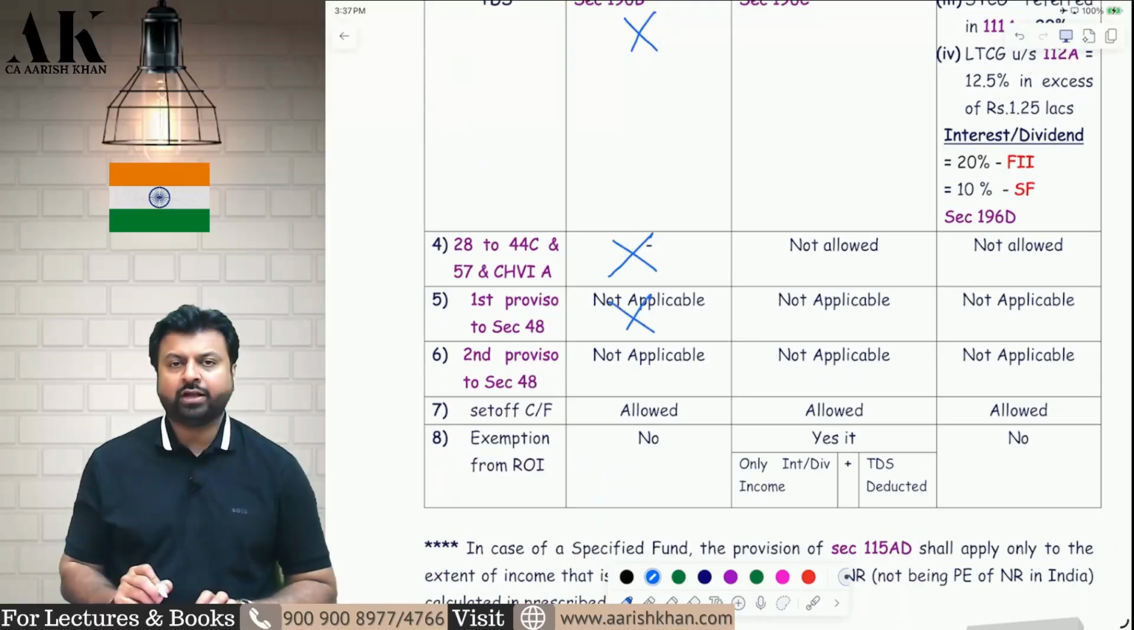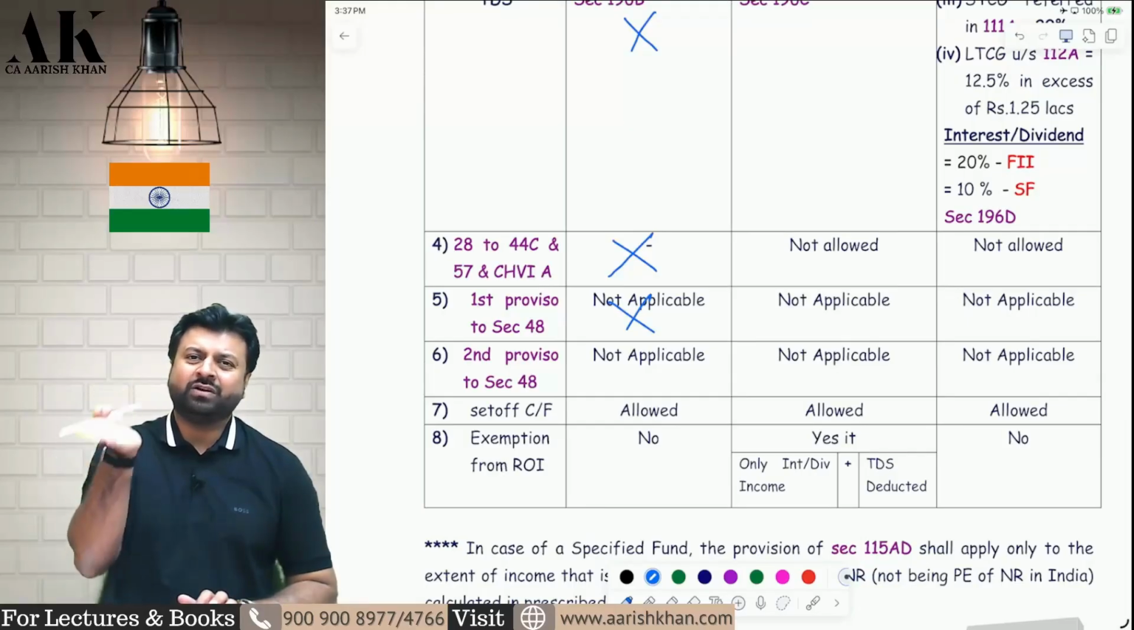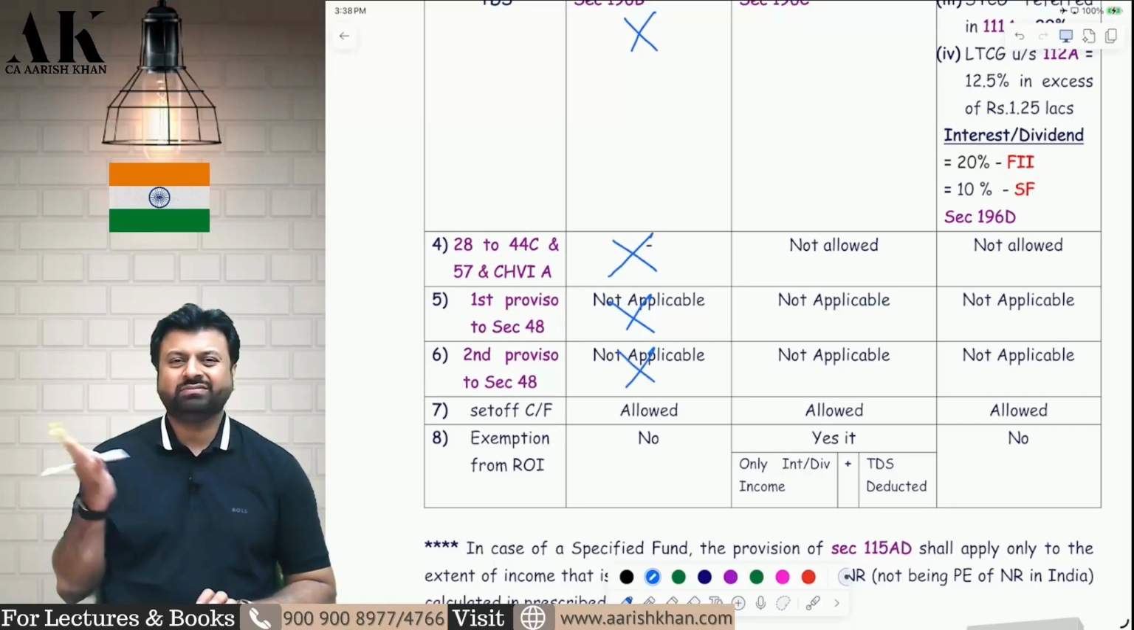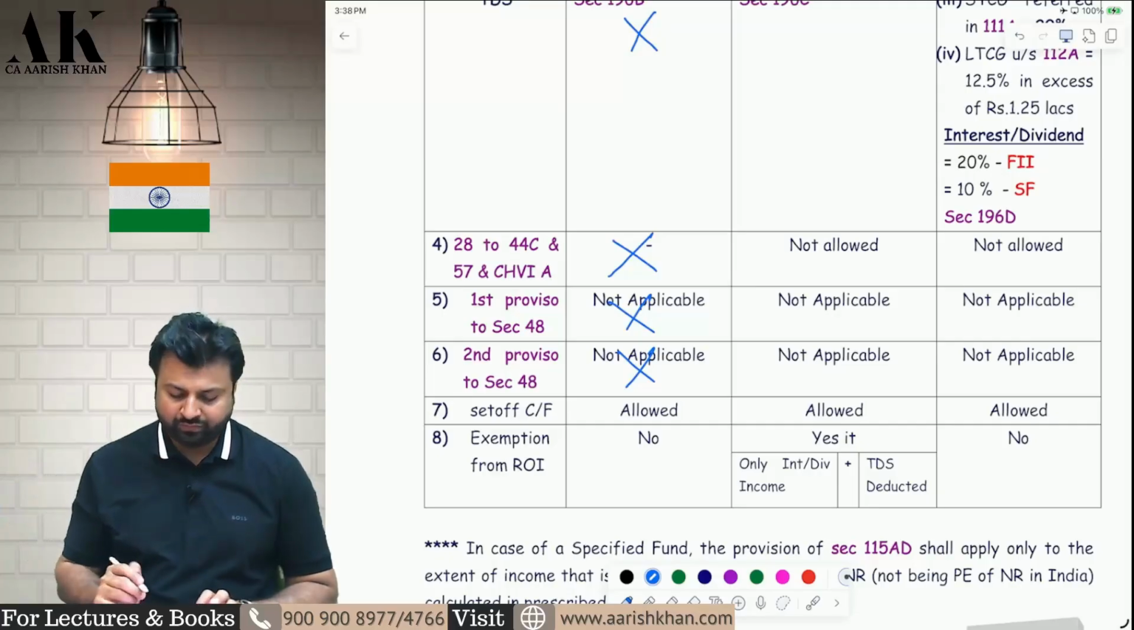First proviso to 48 is not applicable. What is the first proviso to 48? That is TTBR, TTSR. You convert first in foreign currency, then again into Indian currency in capital gains. All those things are not applicable to mutual funds. Those are applicable to bonds and shares of Indian companies. Second proviso is absolutely redundant. The second proviso is about indexation. Indexation is anyway not applicable after 23rd July 2024.